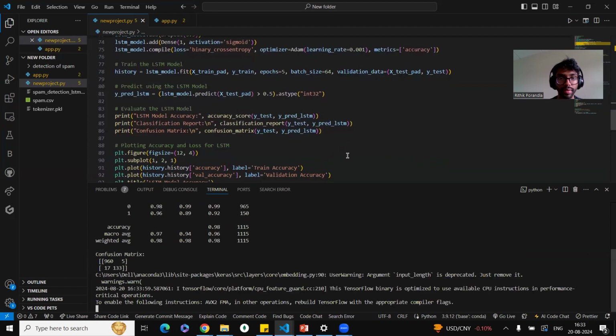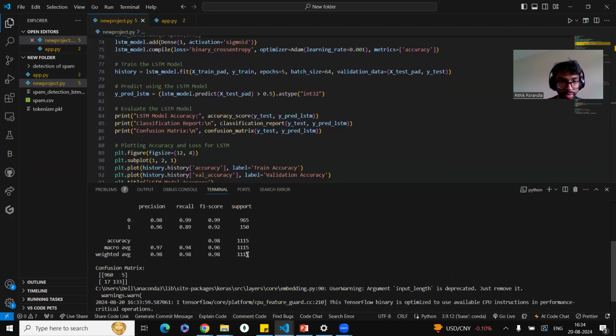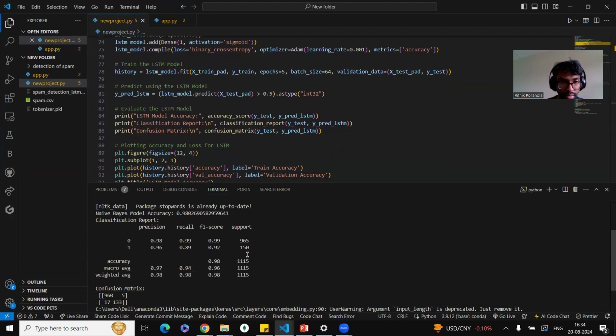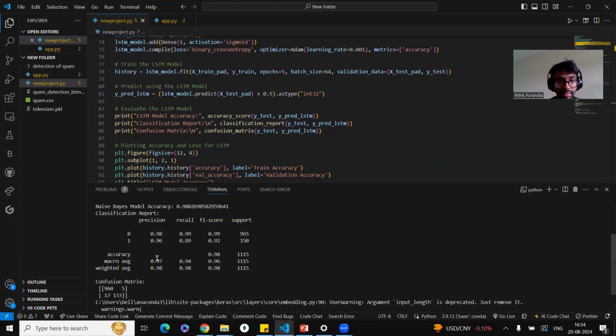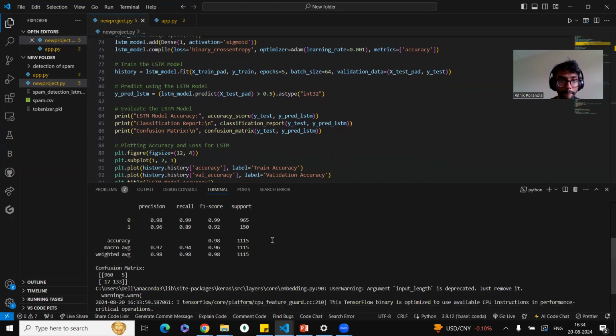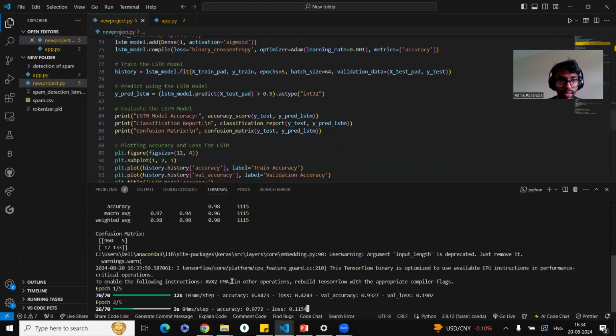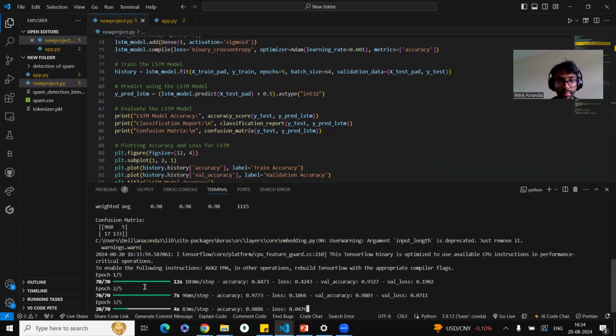We would get a report like this. This report is for the naive Bayes. As you can see, you get the precision, recall, F1, support and a confusion matrix as well. Now the code is running for the LSTM model. We put 5 epochs, so it's going to run 5 times and test the data over here.